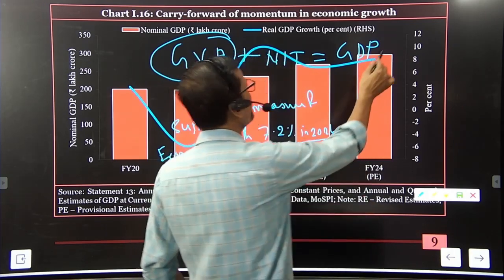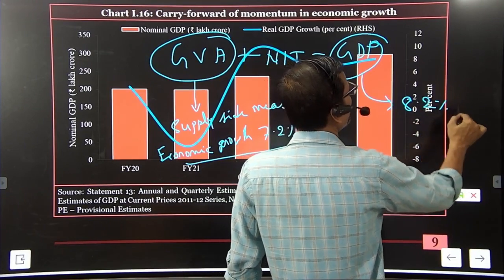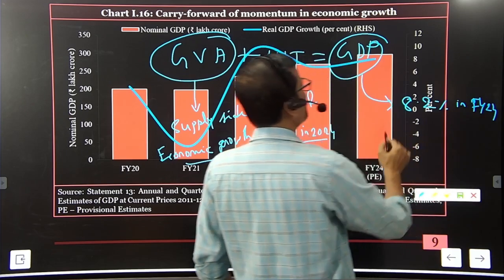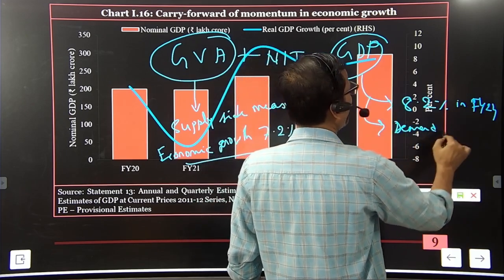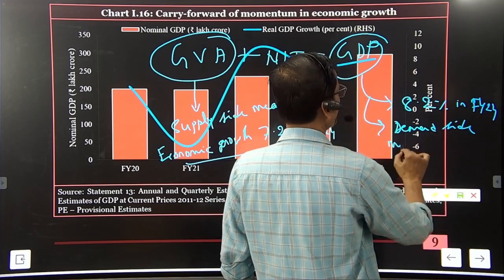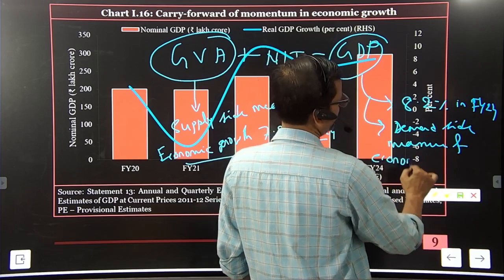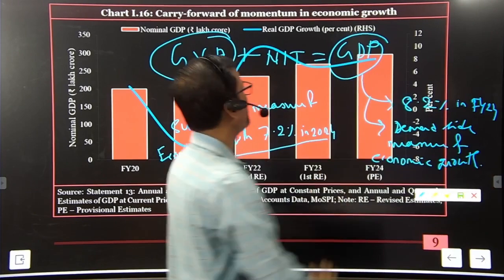And GDP growth was registered at 8.2% in financial year 24, which is the demand side measure of economic growth.